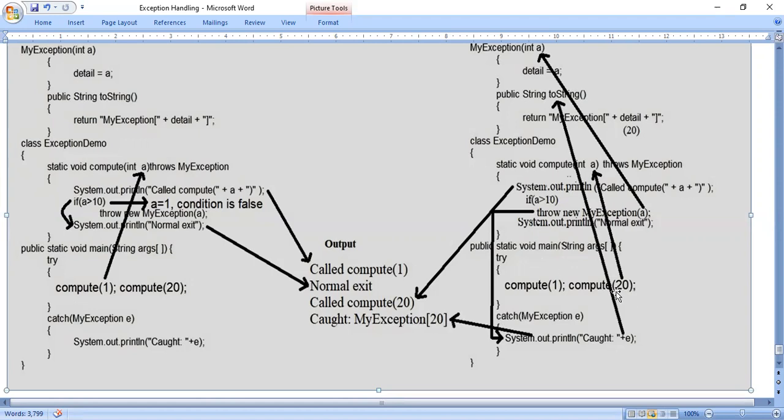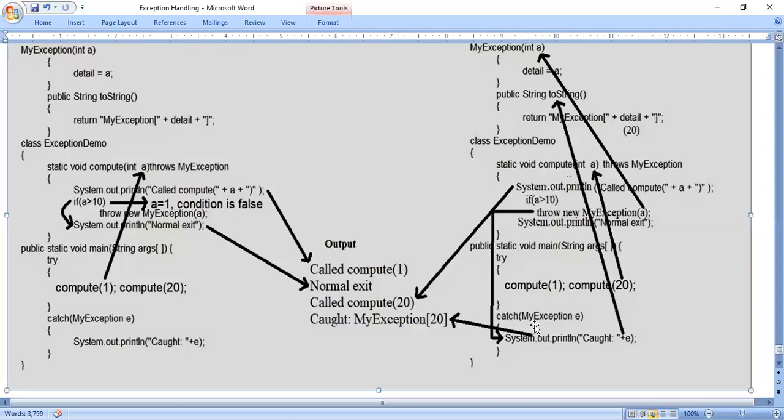About compute of 20, once again I will explain, just listen. 20 will be copied to variable a. If a greater than 10, 20 greater than 10, the condition is true. Immediately after that, throw new MyException of a, that 20 will be copied to the MyException constructor, and that a value will be copied to detail. For the time being, you have to remember this much: detail value will be 20. You don't go to toString, come to the main method.